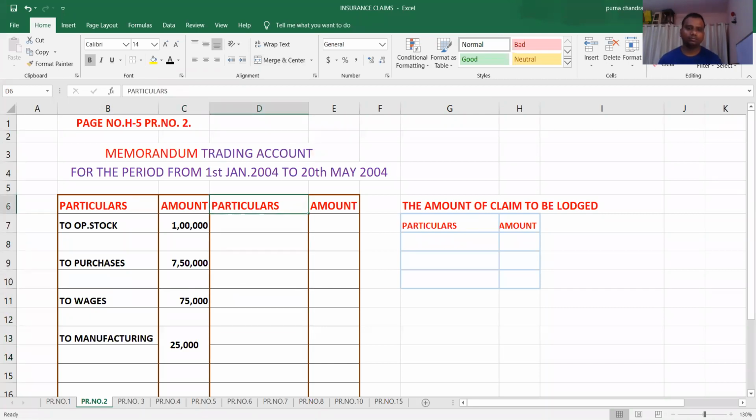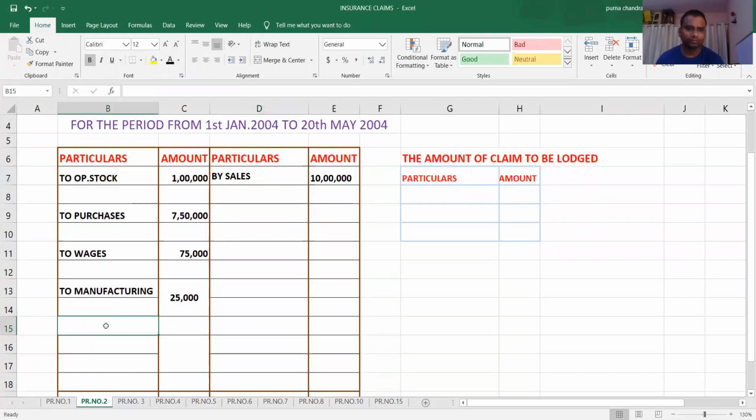After this, write down sales. Because debit side only these items. Don't write gross profit now. After writing sales, we will write gross profit. Sales are 10 lakhs. Now come to gross profit. What is your gross profit? On sales of 10 lakhs, gross profit ratio is 20%. So 10 lakhs into 20%, 2 lakhs is your gross profit.